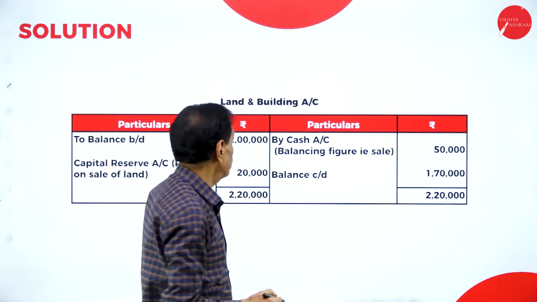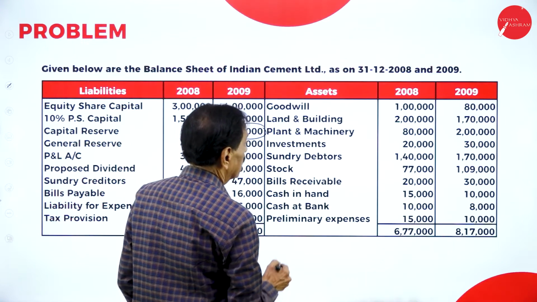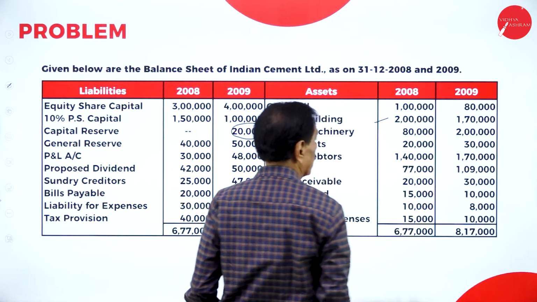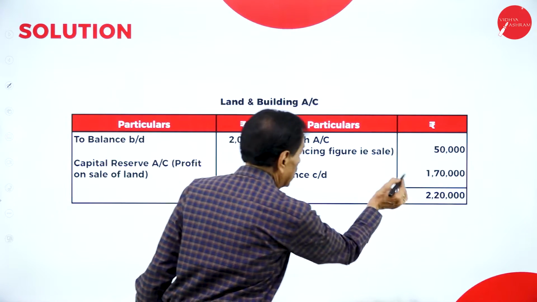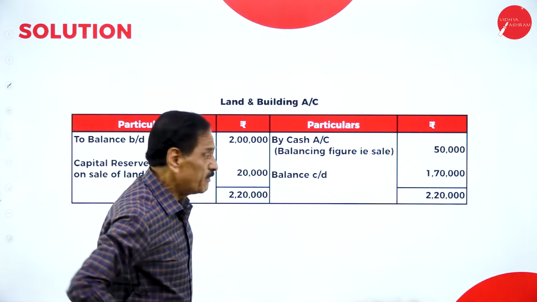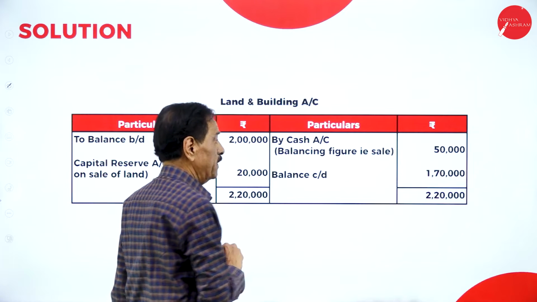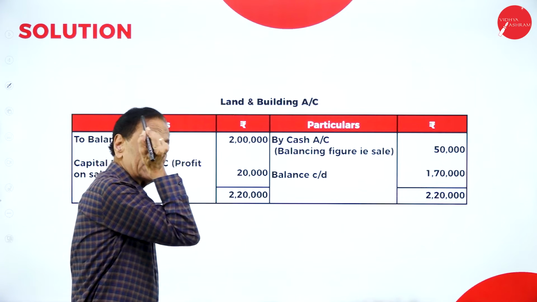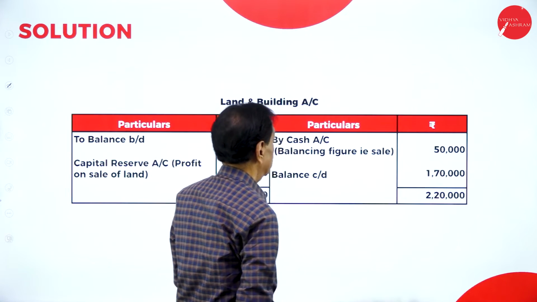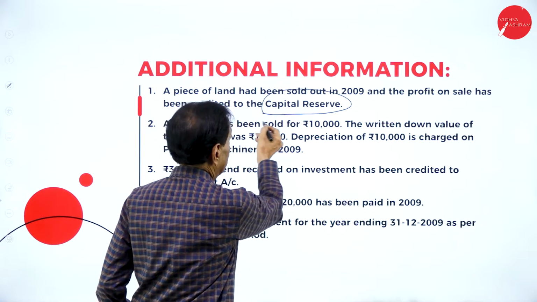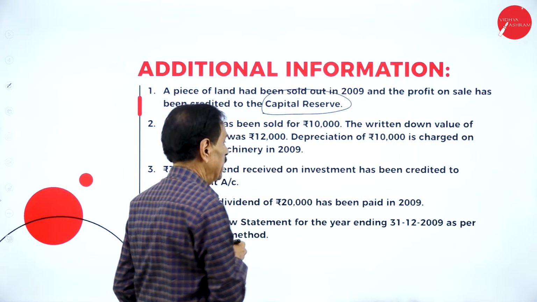We'll go with the ledger. Land and building. Opening balance how much? 2 lakh. The end balance is 1,70,000. What's the difference? 30,000, which has been sold for 50,000 at a profit of 20,000. Instead of profit, they credited it to capital reserve account. Actually, 2 lakh becomes 1,70,000. A piece of land, 20,000 profit on sale has been credited to capital reserve.